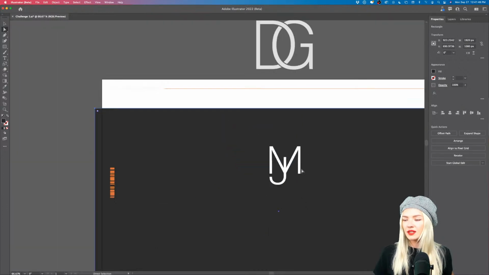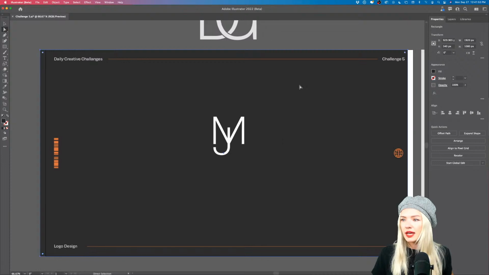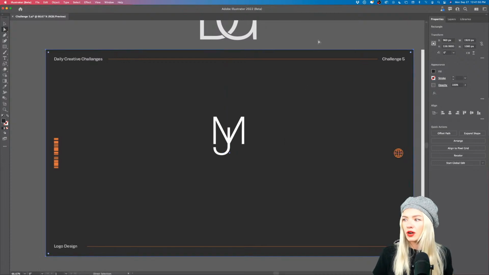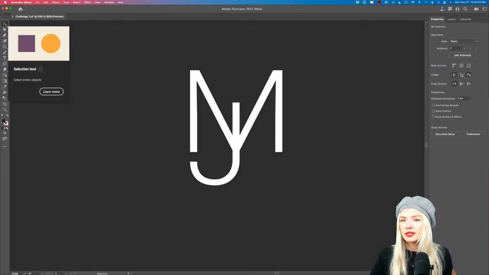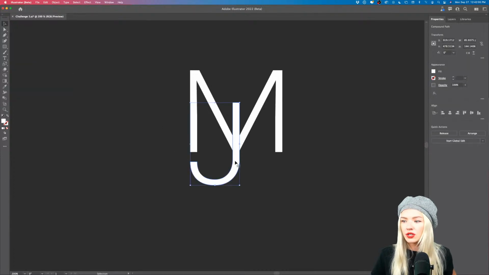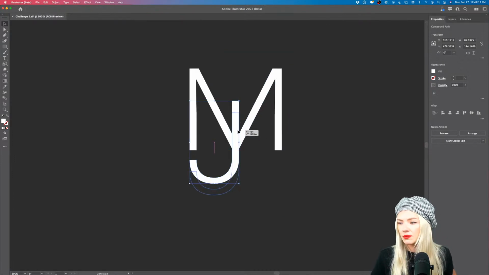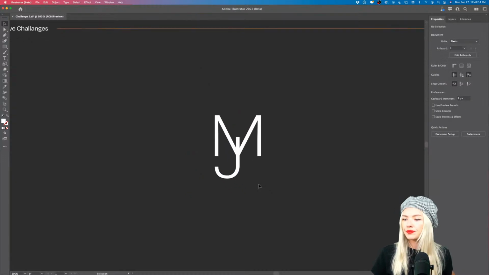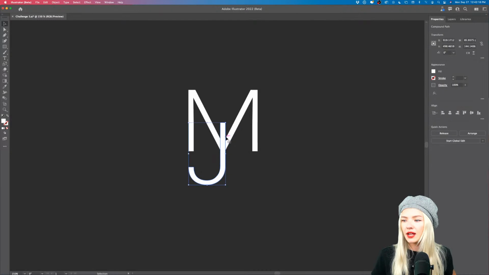Okay, so now that I have my letter mark, I have also moved around the background. If you don't want the background to move around, you can press Command 2 to lock it. Right now I cannot select it anymore because I have locked it already. Now I'm going to customize the J slightly. I'm going to push it slightly to the bottom because I can see that the distance here is pretty close. So I'm going to do something like this. There we go.